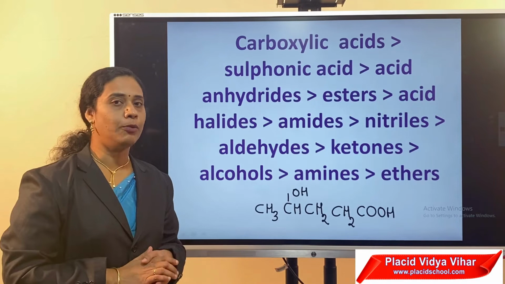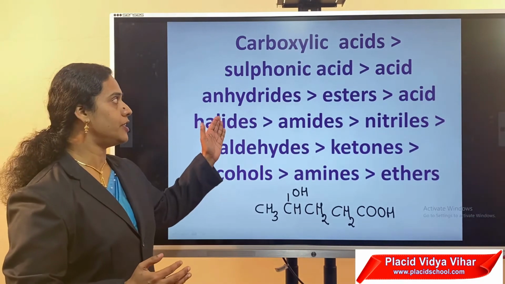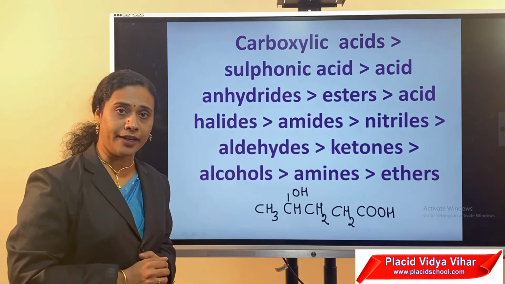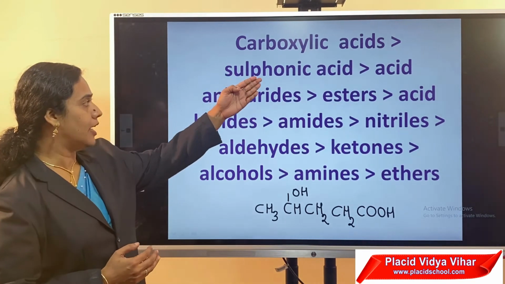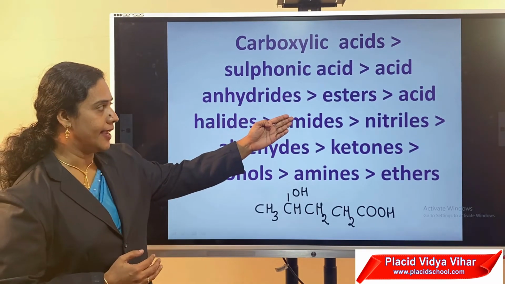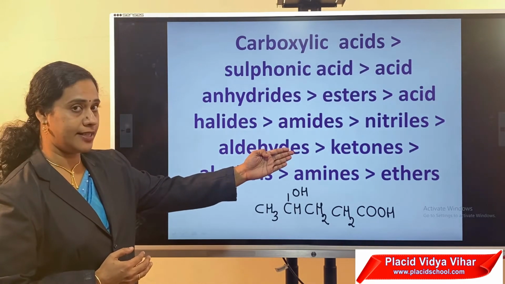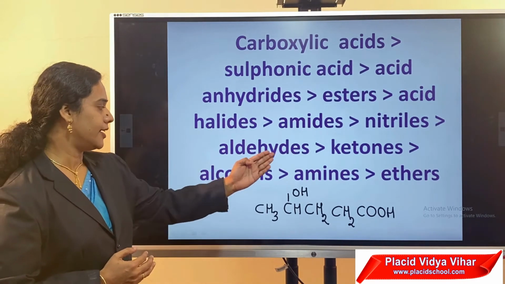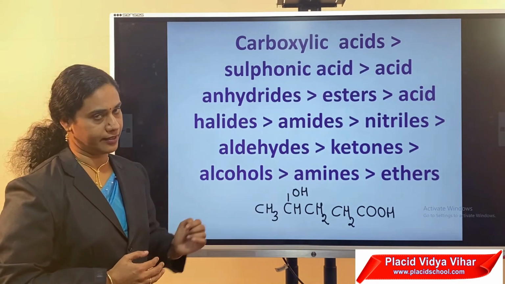If an organic compound contains more than one functional group, then this priority order helps us to identify the principal functional group. Here is the order: carboxylic acid, sulfonic acid, acid anhydride, esters, acid halides, amides, nitriles (CN group), then aldehydes, ketones, alcohols, amines, finally ethers.